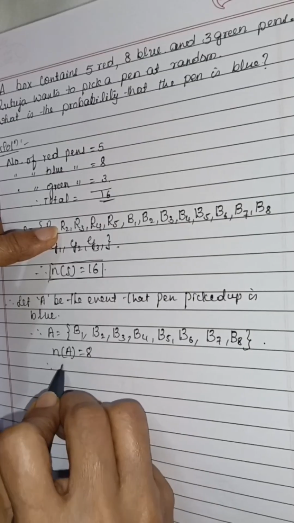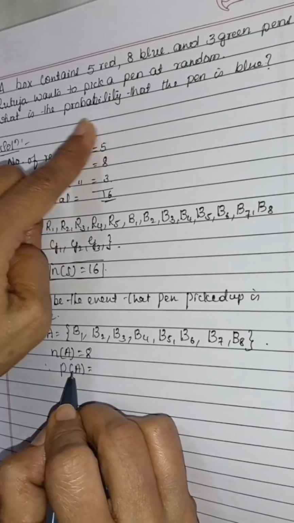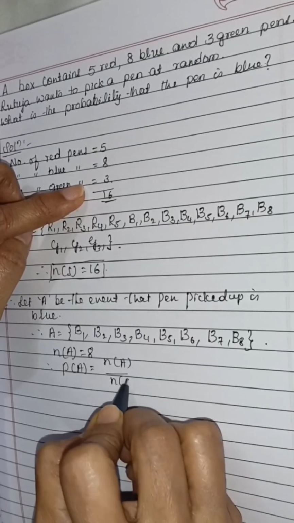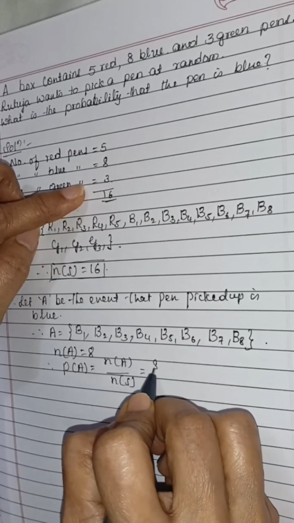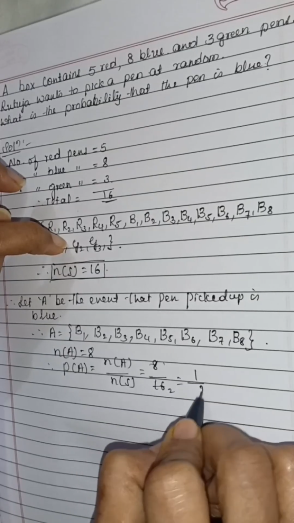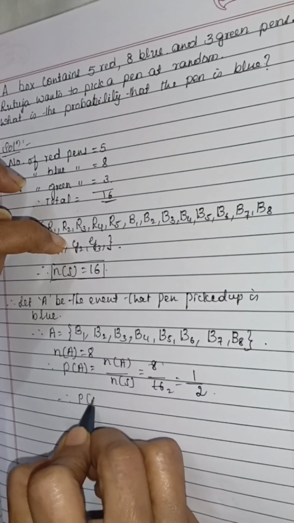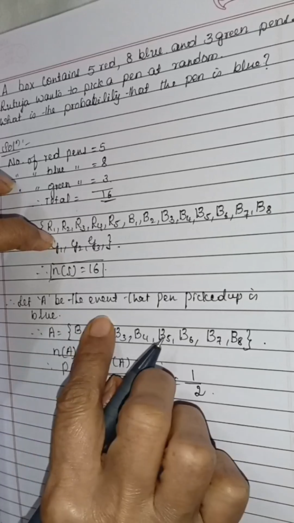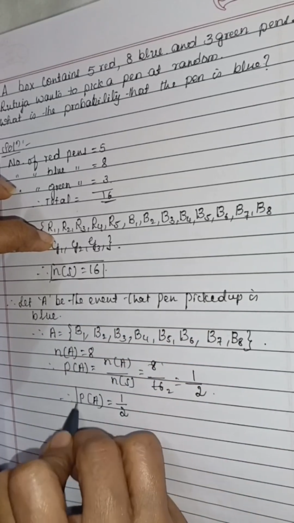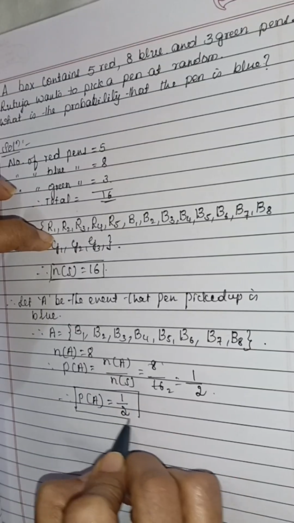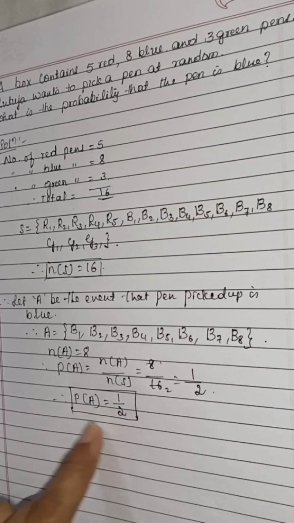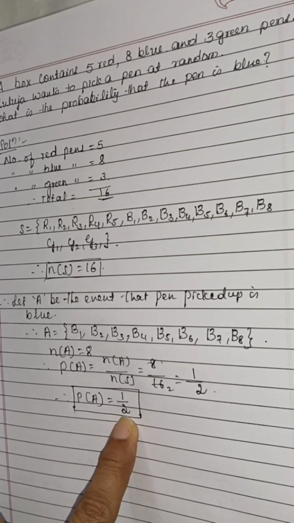Okay. Therefore, P of A. That is the question here. See, probability that the pen is blue. N of A divided by N of S. N of A is 8 divided by N of S is 16. 8 ones are 8, 8 twos are 16. So 1 by 2. That is the probability of event A. Probability of event A, meaning picking up the blue pen, is 1 by 2.